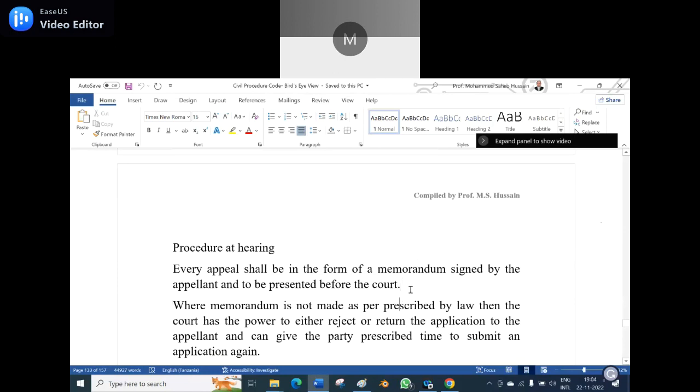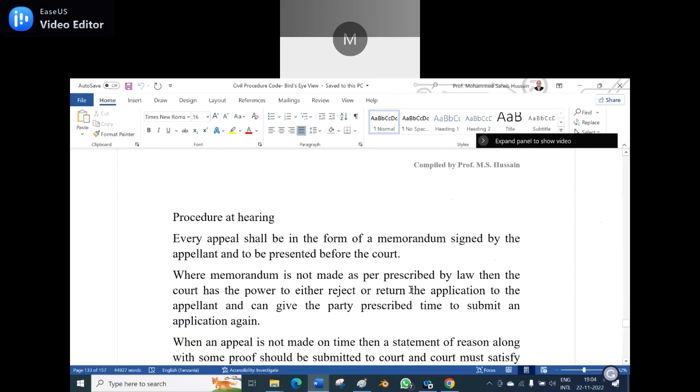Where a memorandum is not made as per the prescribed law, then the court has the power to either reject it or return the application to the appellant, and can give the party the prescribed time to submit an application again in a proper form.